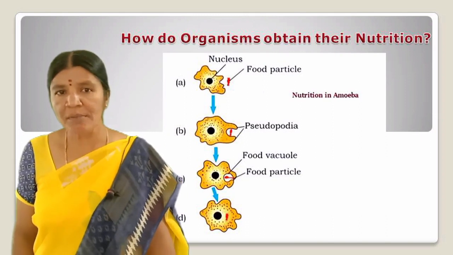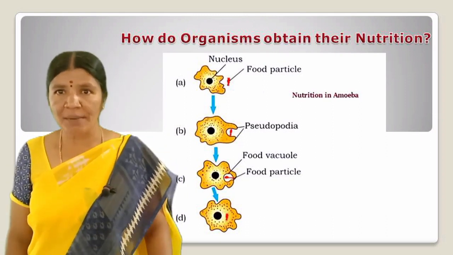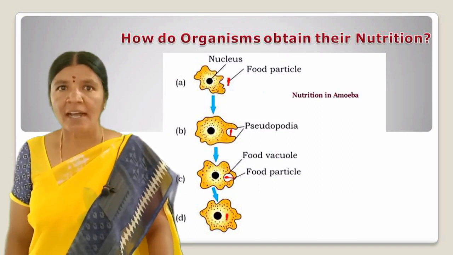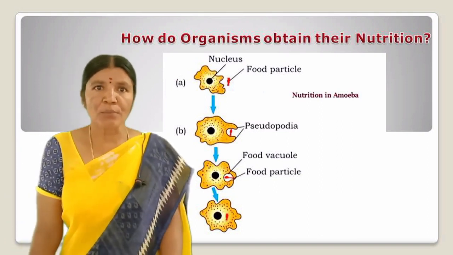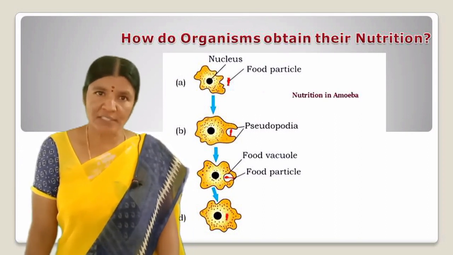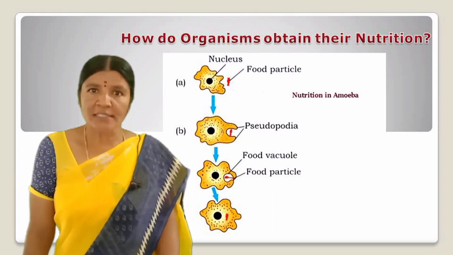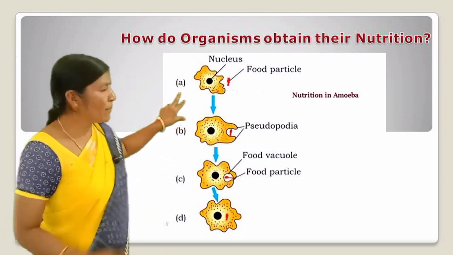In paramecium, which is also unicellular, the cell has a definite shape and food is taken in at a specific spot. Food is moved to the spot by the movement of cilia, which cover the entire surface of the cell. This you can see in the figure, nutrition in amoeba.